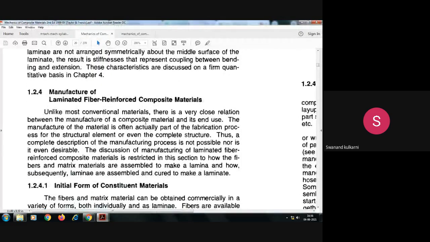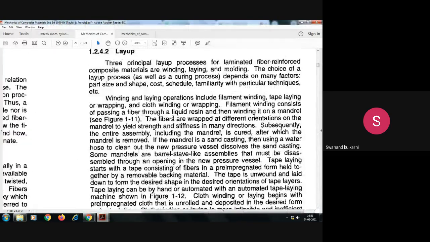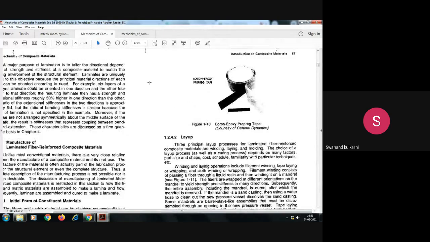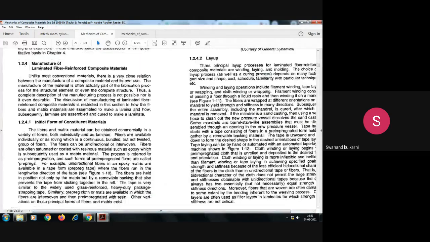Manufacture of laminated fiber reinforced composite material. Inside that, here you can see the concept of prepregs that we have to study. So prepreg is nothing but pre-impregnated. Is it okay? So here you can see the prepreg tapes. Here you can observe this figure. So you can study here that the fiber and matrix material can be obtained commercially in a variety of forms, both individually as well as laminate. Fibers are available individually as a roving, which is in continuous bundles, but not twisted.